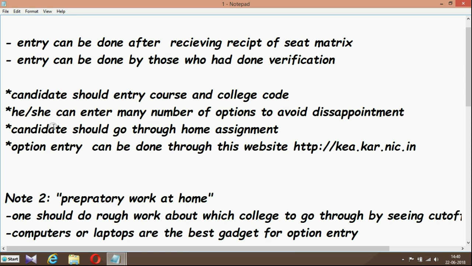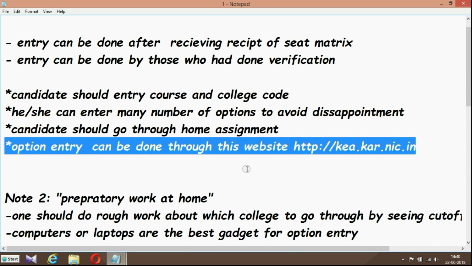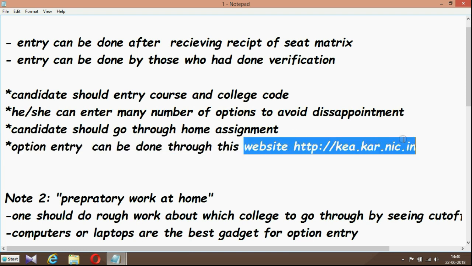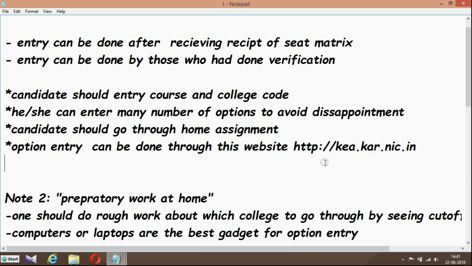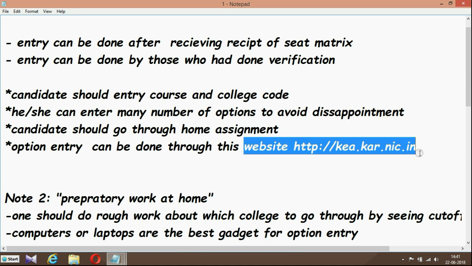And the candidate should go through home assignment. It is a must. Every candidate must go through home assignment, meaning which college he or she is getting through his or her respective rank. Please note to do home assignment. And option entry can be done through this website. So what is this website? http://kea.kar.nic.in. This website is a must for option entry. Please go through this website.